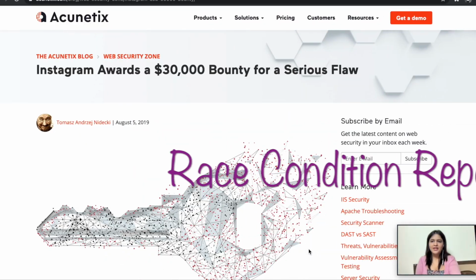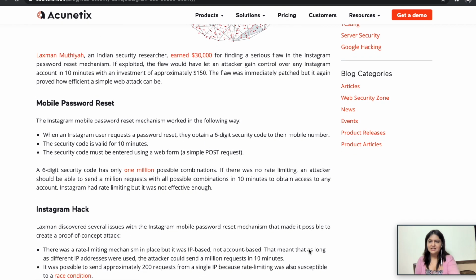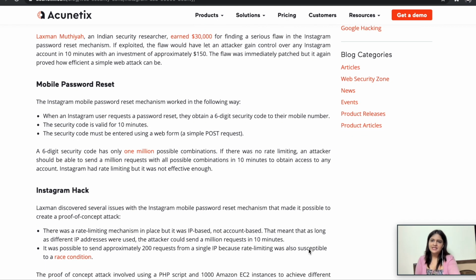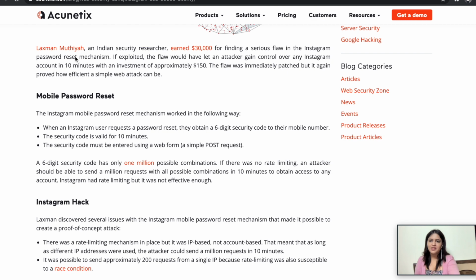Let me show you the Instagram report so that we can find out the similarities between the attack we performed today and the actual report of Instagram. Here I am on this website, which says the researcher name was Lakshman and he was rewarded with 30,000 US dollars. He found a very serious flaw in Instagram in the reset password mechanism.